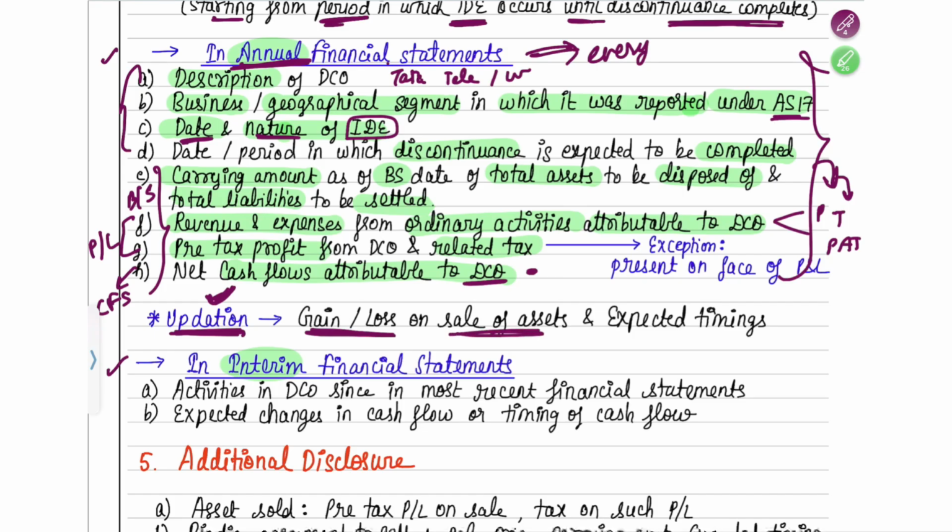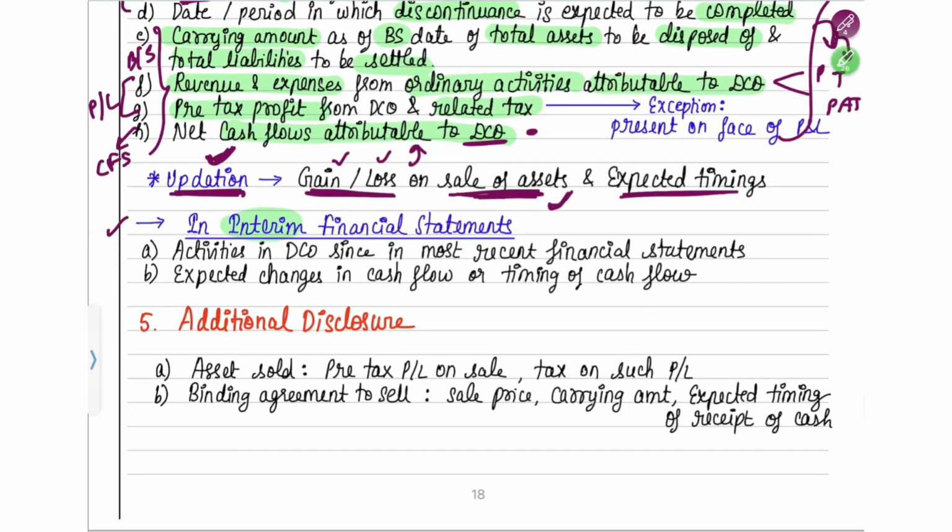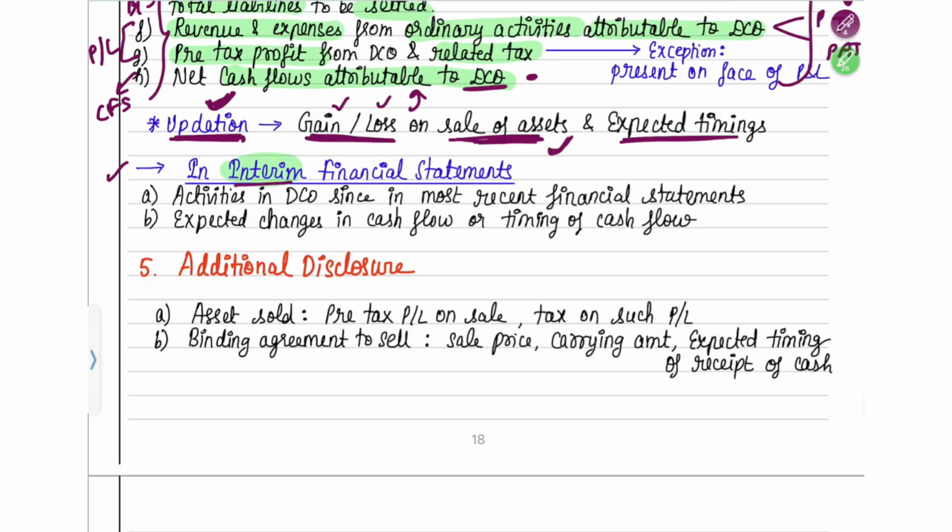Here you have decided that you're going to sell. Suppose in the first year you did not make any sale, and from the second year you made some sale. What was the gain or loss from it? That information you also disclose in the annual financial statements, as well as the expected timing of the remaining sale, when the remaining sale will be happening. You can give that update in the annual financial statements.